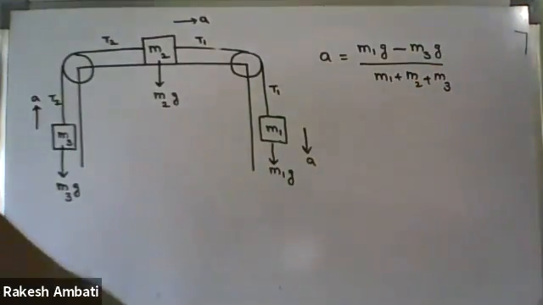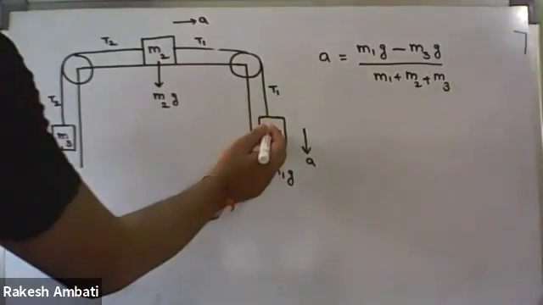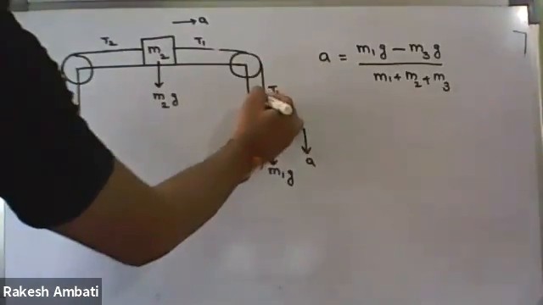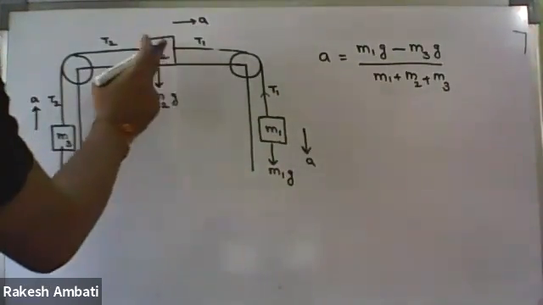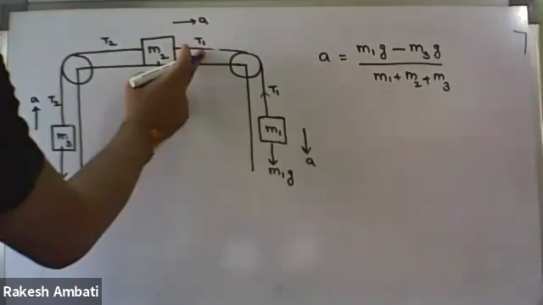Then here, free body diagram of each and every block. With respect to M1, what is the direction of tension force T1? Upwards. And for the block M2, what is the T1 direction? Leftwards.